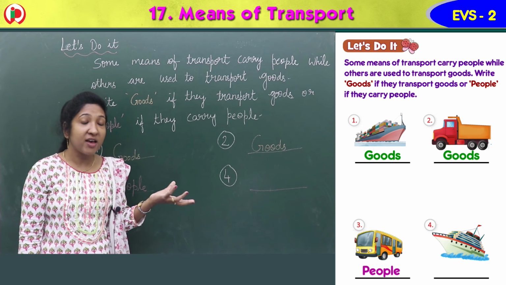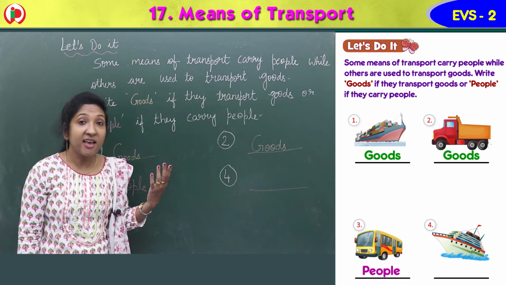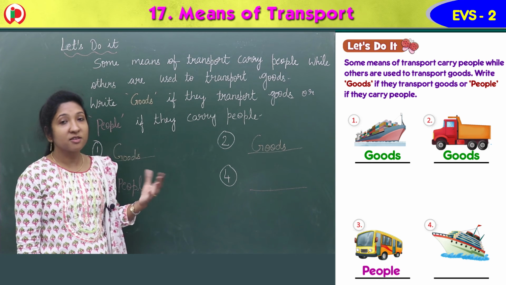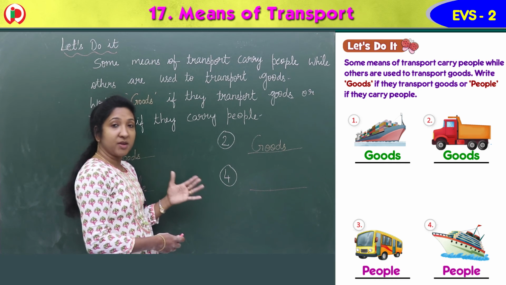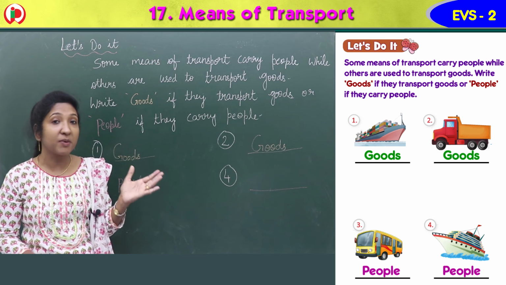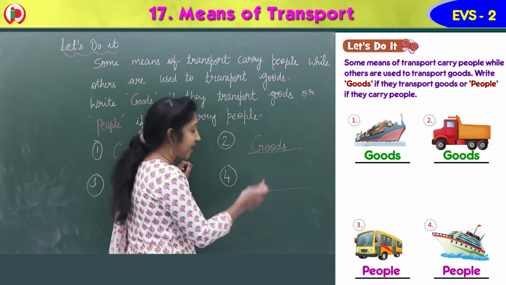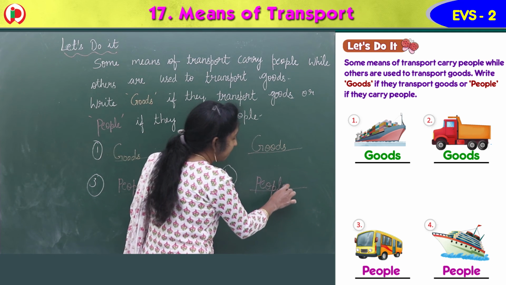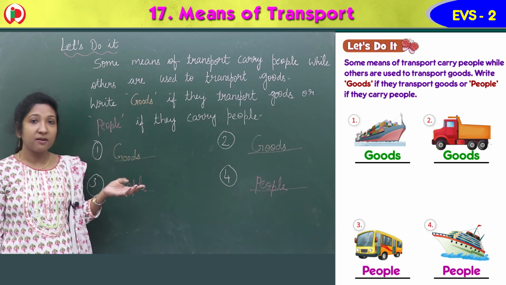That image is of a water transport. It is a ship that carries people, isn't it? So there you have to write people, because that ship shown here carries people. In the blank below the image, you write people, P-E-O-P-L-E, people. Okay, so there are 4 images shown there.